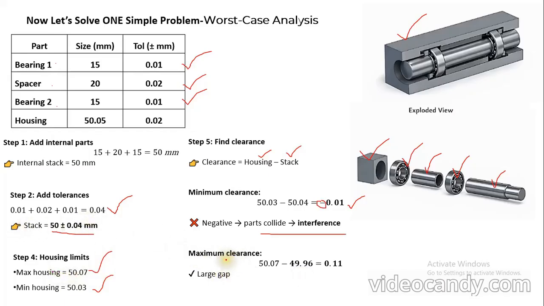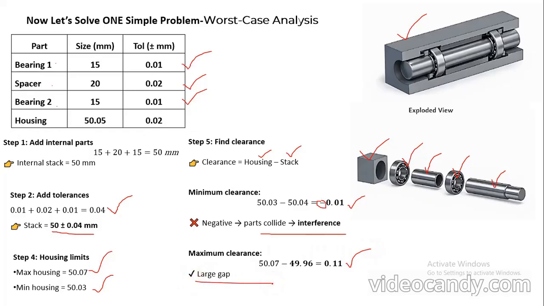If we are going to take the maximum of housing, we definitely want to do the subtraction with the minimum of the stack. So maximum is 50.07 minus 49.96. How is it going to be obtained? It is going to be obtained by the subtraction of 50 minus 0.04. So we are going to get a clearance value of 0.11, which is a large gap.